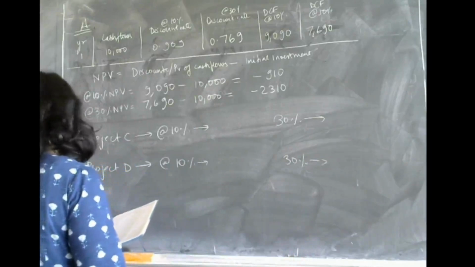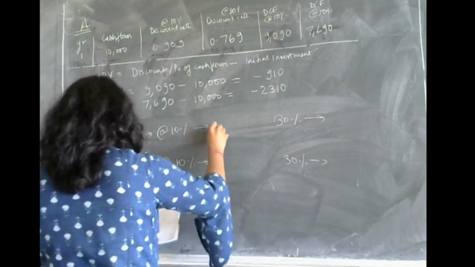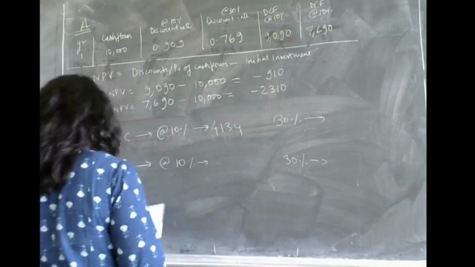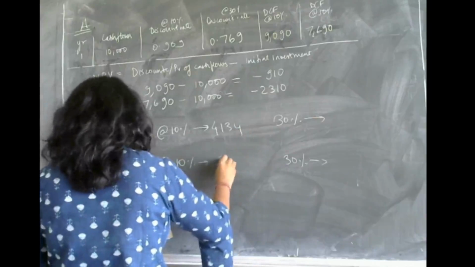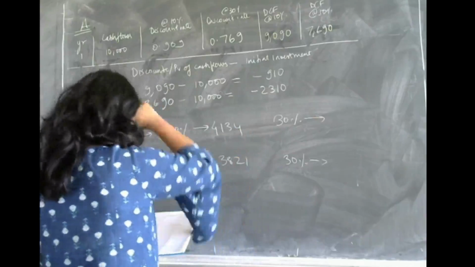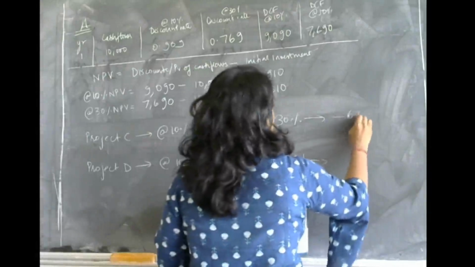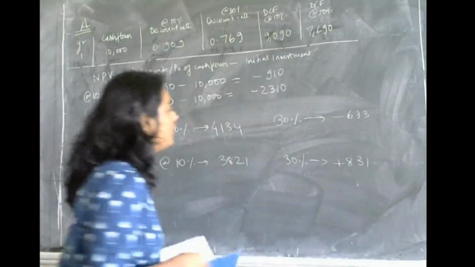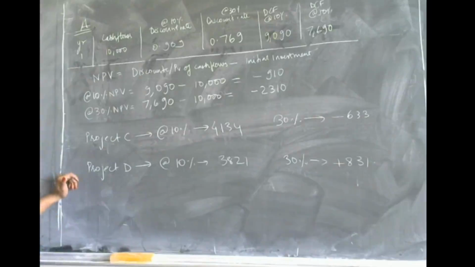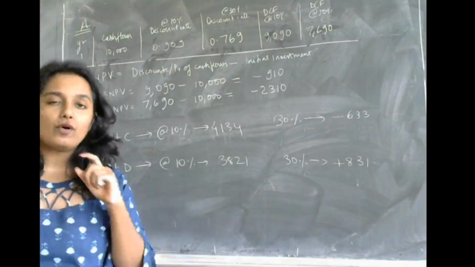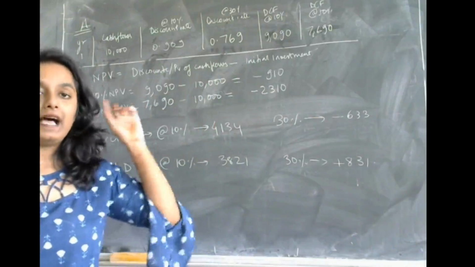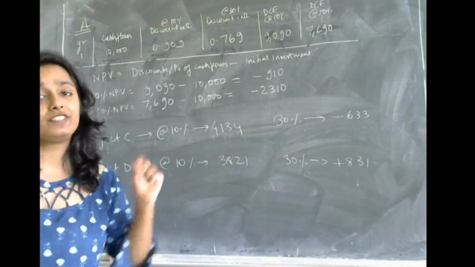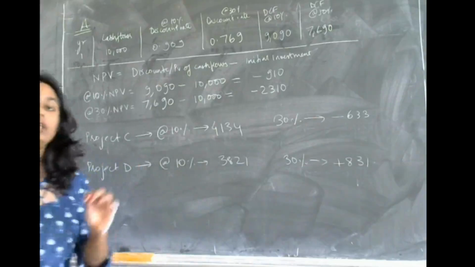For 10%, for project C the answer should be 4,134, whereas for project D it will be 3,821. For 30% it will be negative. These are the answers which you will get, but you all have to solve it the way I have solved for project A and project B. I want you all to solve the projects which I have not solved. If you have any doubts with respect to that, you can ask me.